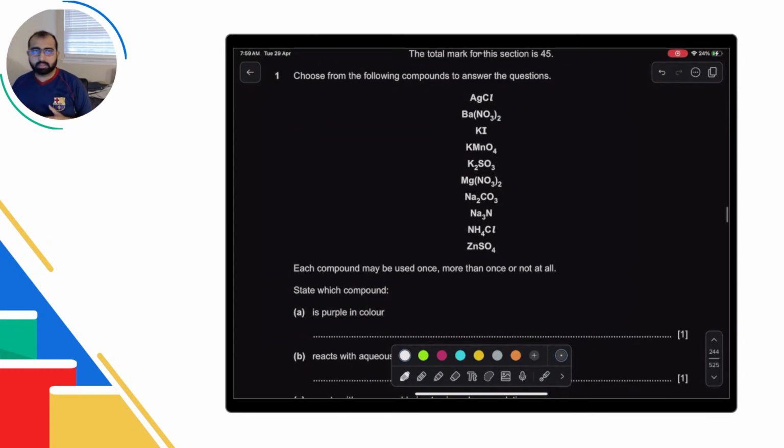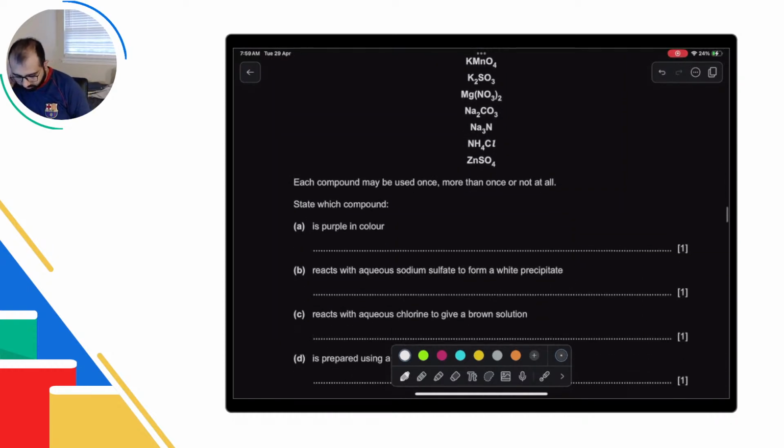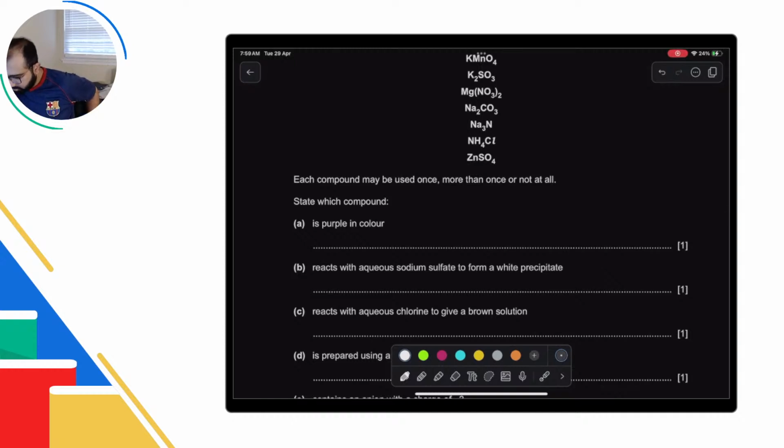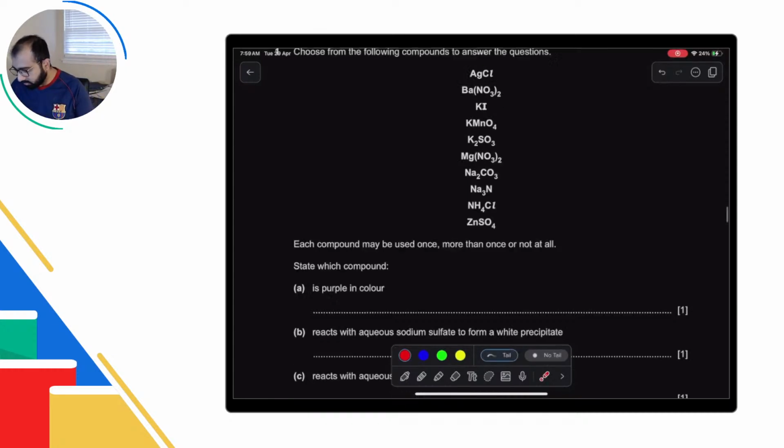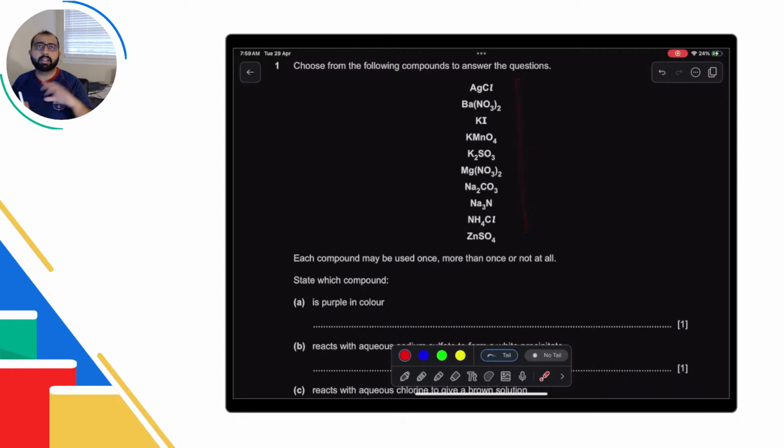Now let's look at this question. Question number 1 from this paper was actually very useful. Okay, this is O levels. Let's go through this. Each compound may be used once, more than once, or not at all. Okay, state which compound. Now here they used the word state. That means you can name them, you can write the formula. But I will always suggest that if they have written the formula, copy the formula. If they have written the name, copy the name.